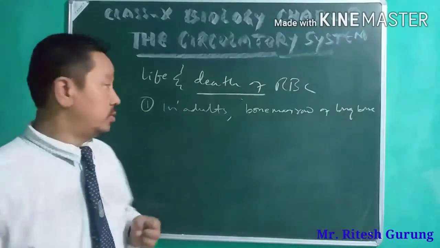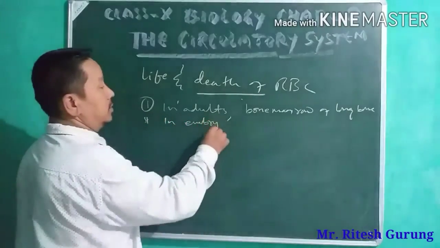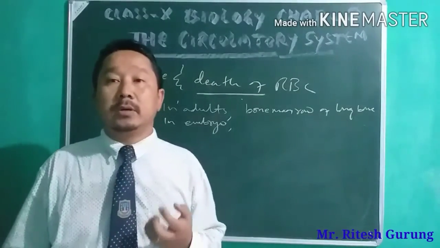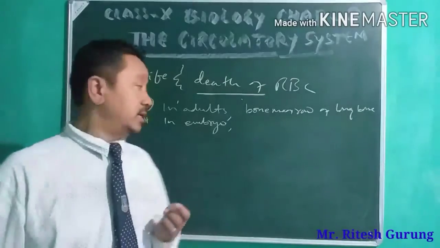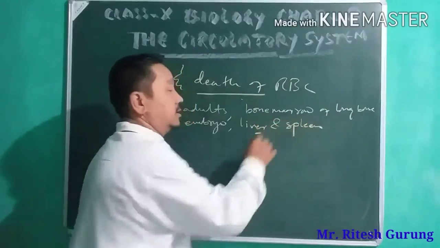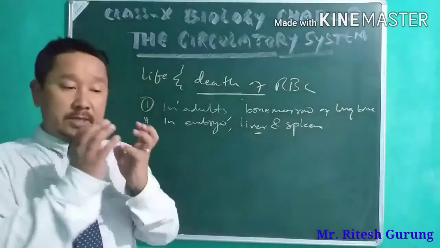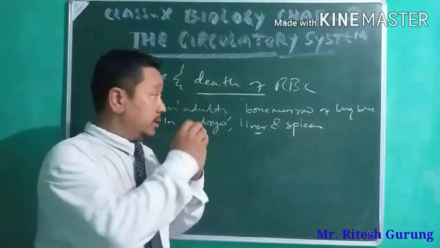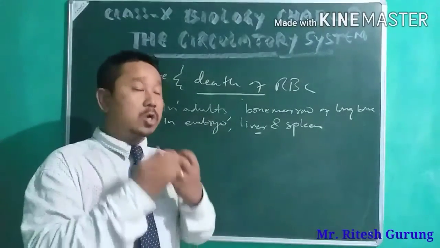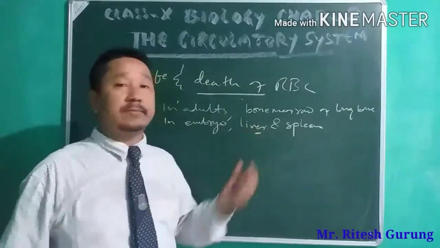Where is it formed in the embryo? In the embryo, it is usually formed in the liver and spleen. These are the two regions mainly where your RBC is formed when life is in the embryonic stage. When we are in the embryo, at that time the RBC is formed in the liver and spleen.